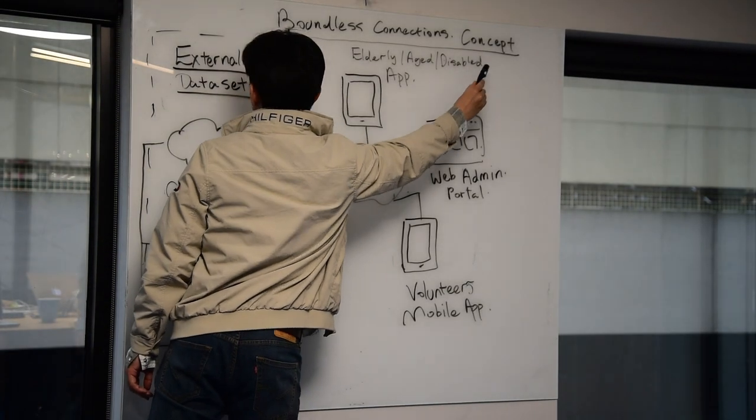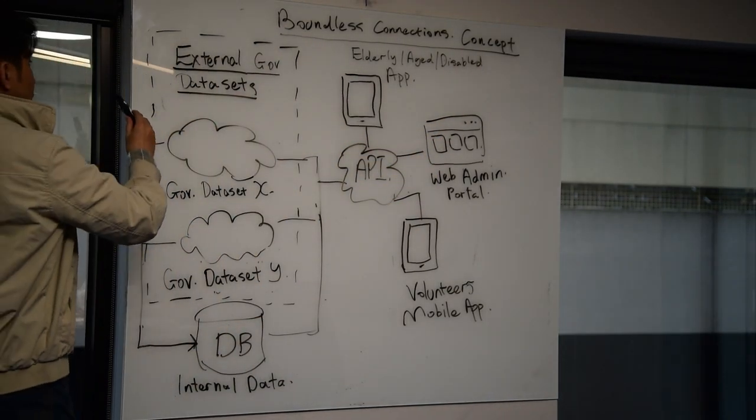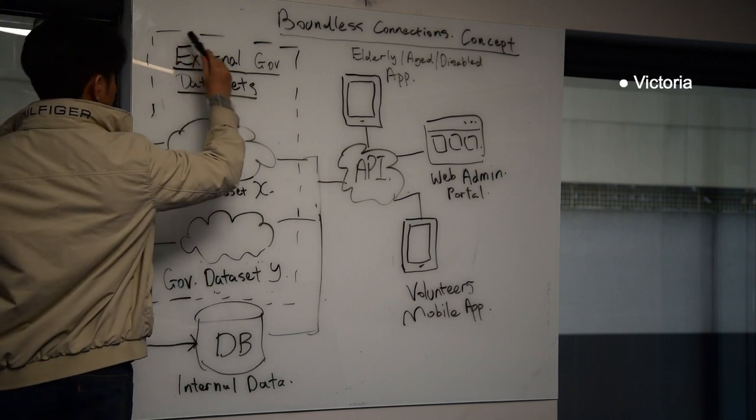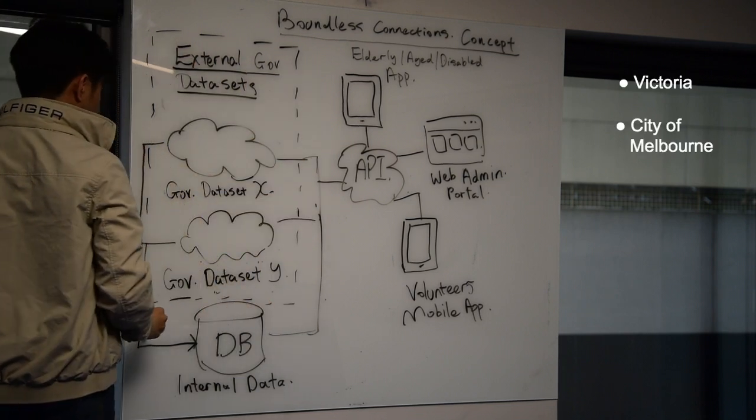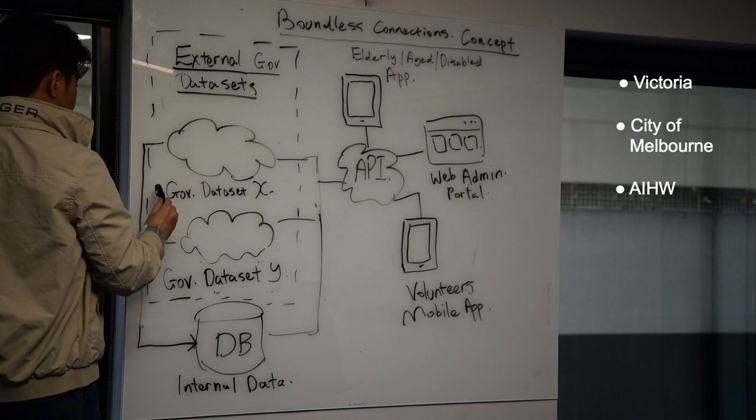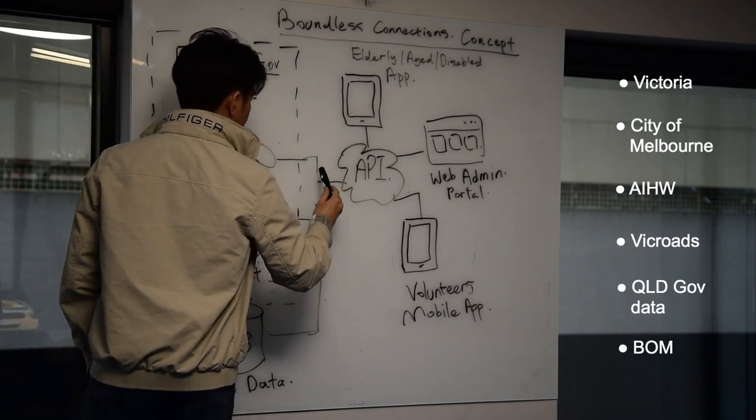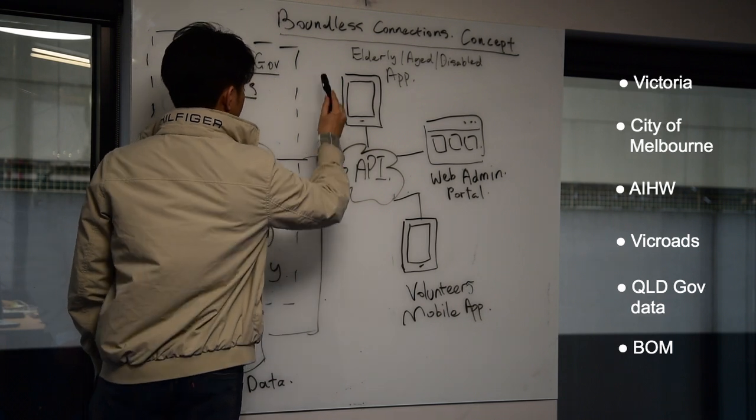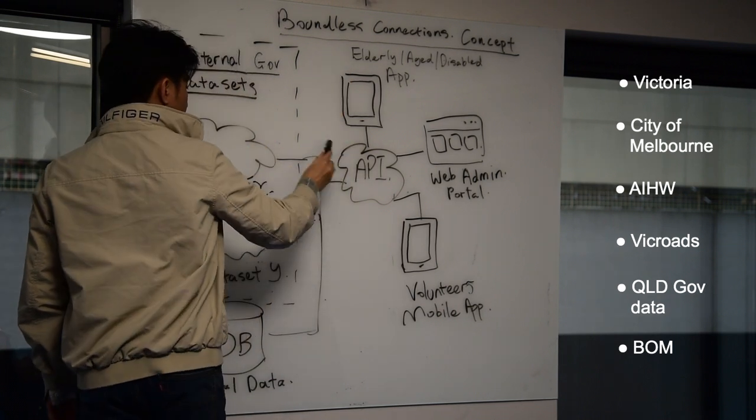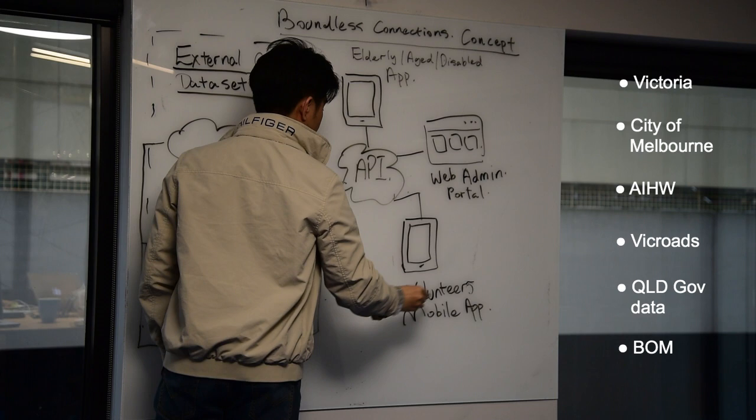Here we have the concept behind our application. The application draws off various data from Victoria, City of Melbourne, the Australian Institute of Health and Welfare, Vic Roads, Queensland data, and the BOM. The source data is fed through an API, which delivers it to the end user in a relevant format via the application or web interface.